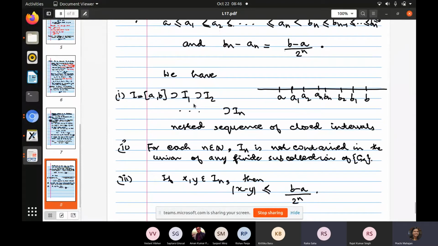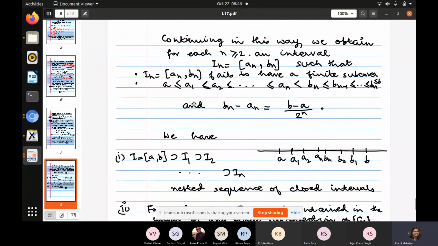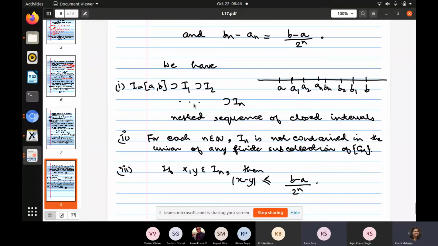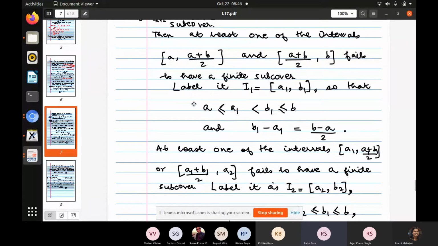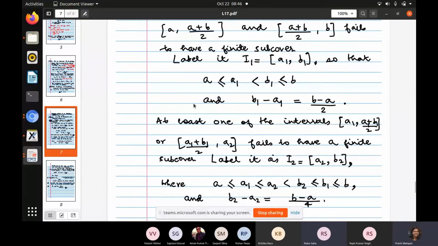Yes, ma'am. Yes, tell me. The previous page. We are still not done with the theorem. Yes, please tell me. Ma'am, when we are constructing the second part, at least one of the intervals A1, A1 plus B1 by 2, or that would be B1, right? Instead of A2. So let's see. Yes, that will be B1 here. You are correct. So let me try to enumerate this. You're right.